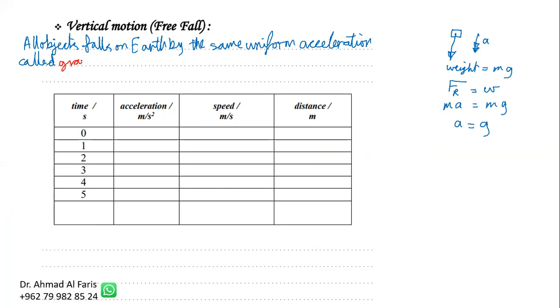And this gravity acceleration happens for this object because there is a single force acting on it, which is the weight.